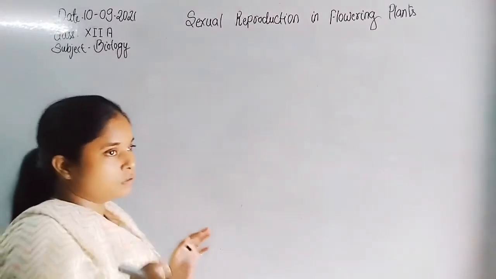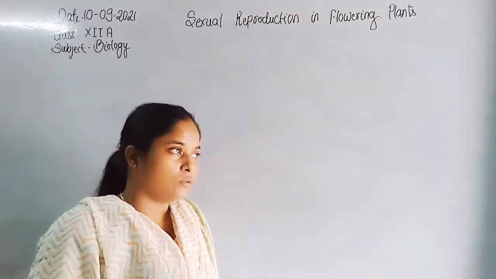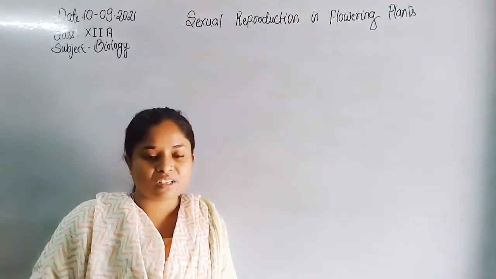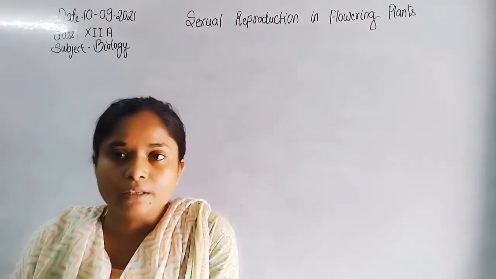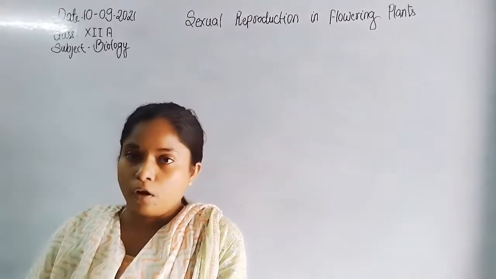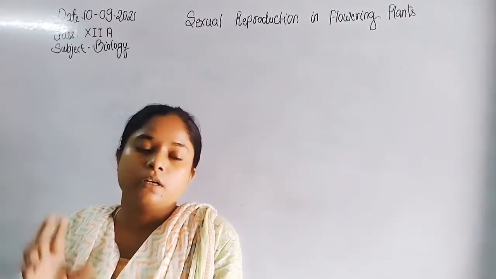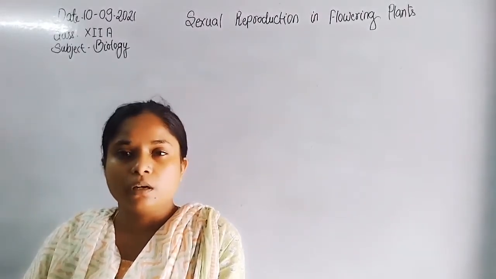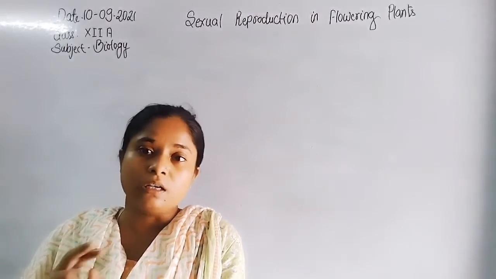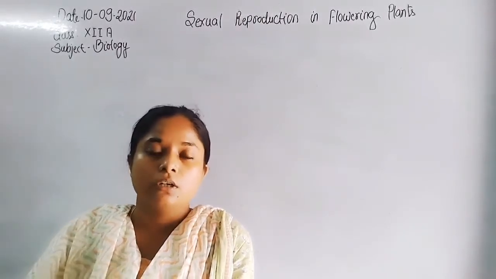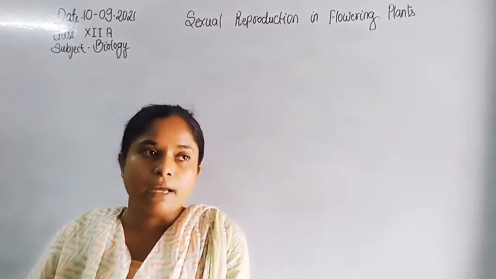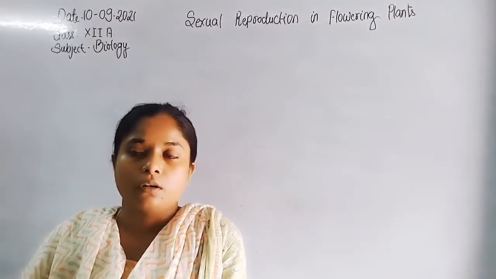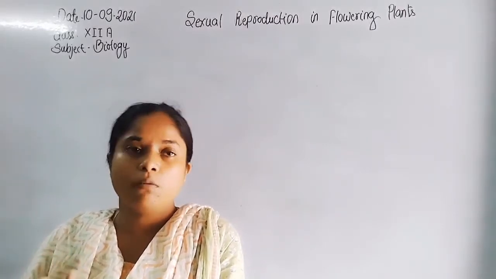Pollen grain represents a gametophyte which represents the male gamete. Two sperms are formed in each pollen grain. That's why the pollen grain represents the overall male gamete.